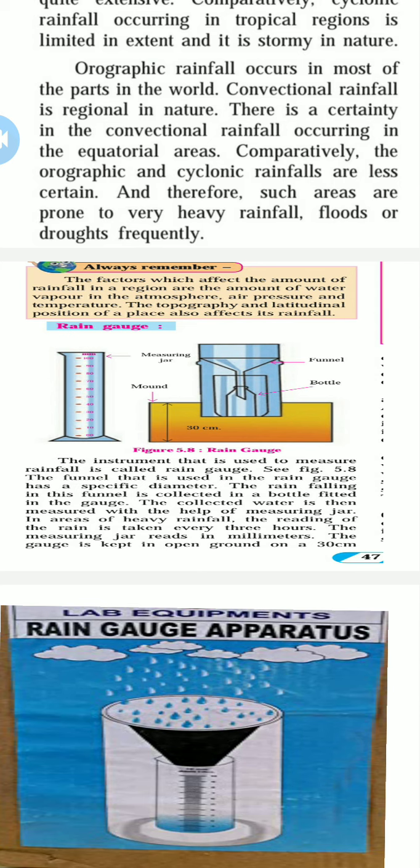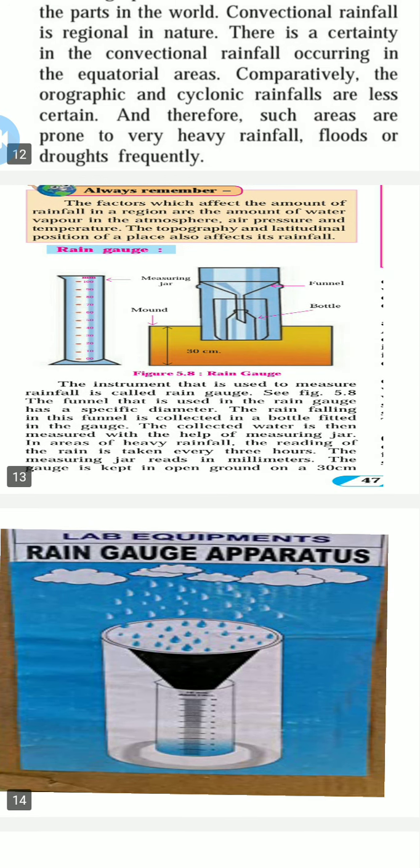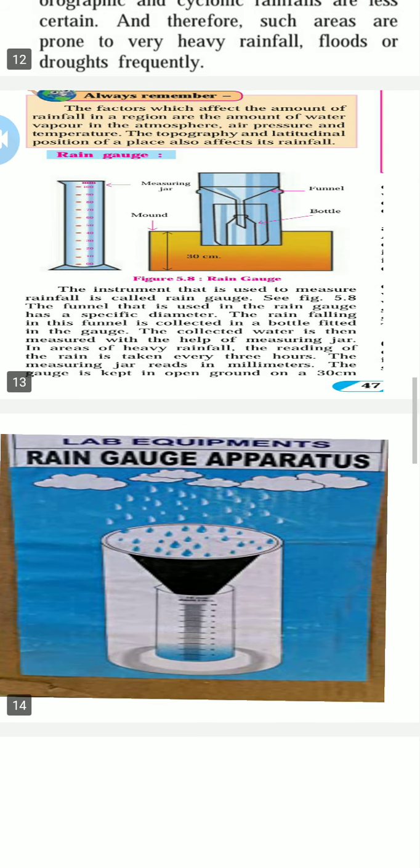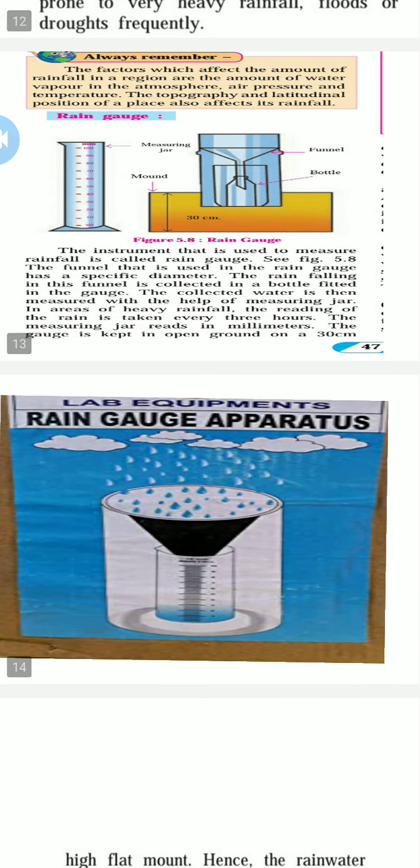It is placed in one open place, and the rain will directly hit this bucket. After collecting the water, we will get to know from the rain gauge how much rainfall we are facing right now. So this is the open jar. They place it in an empty place, and the rain directly hits that bucket, and we measure how much water we have collected. After that we will know the amount of rain that is falling.